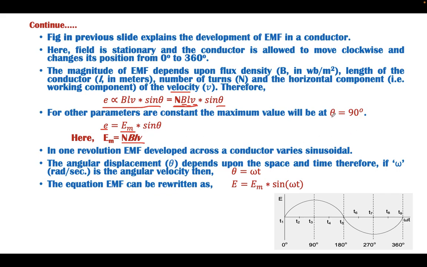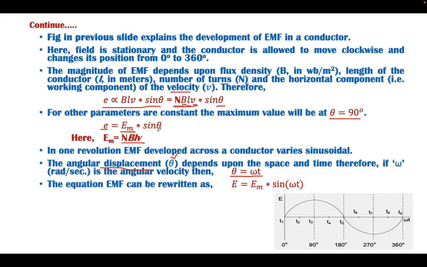Now in space we know the angular velocity: with the movement of the conductor from one point to another point, there is angular displacement. Instead of a linear displacement, the angular displacement is represented by theta, and because it has space and time both, theta will be equal to omega t.